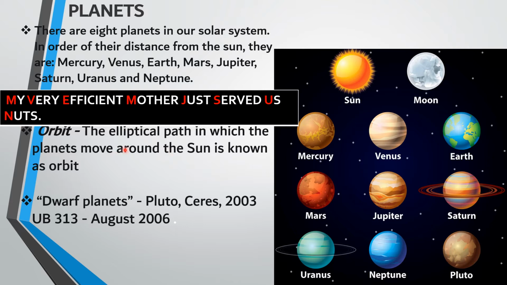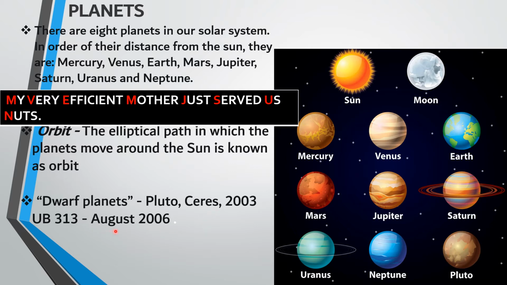All these planets revolve around the sun in an imaginary line called an orbit. Here we have some information about Pluto and Ceres. Pluto and Ceres were called dwarf planets.